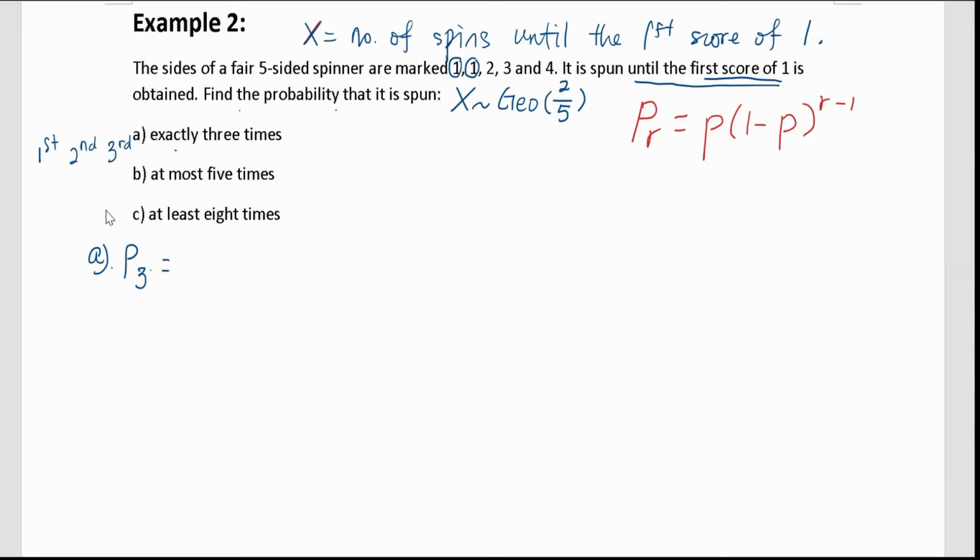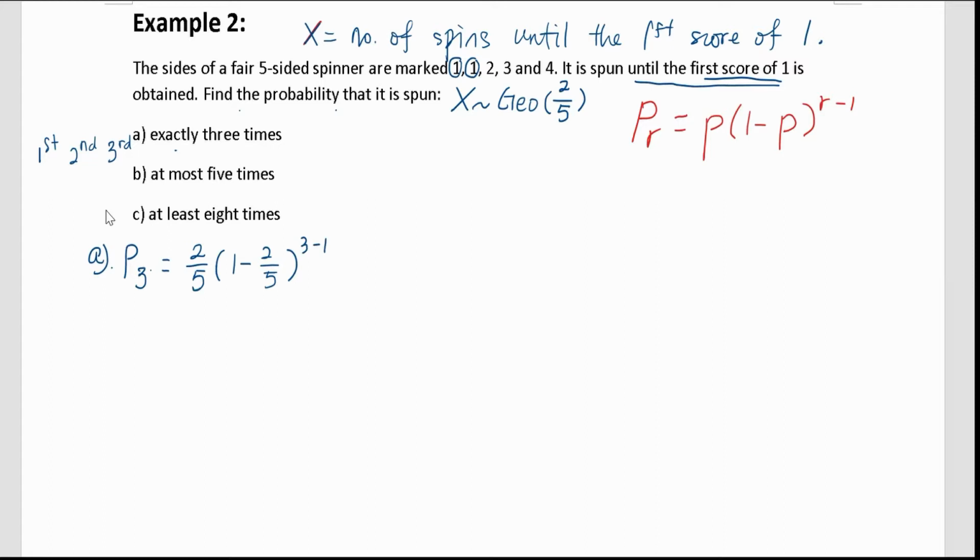According to the formula, the r in this case is 3, exactly 3 times. The probability of success is 2 over 5, that we manage to get the score of 1. Then we take 1 minus 2 over 5, which is basically the failure, we are not getting the score of 1, to the power of 3 minus 1.